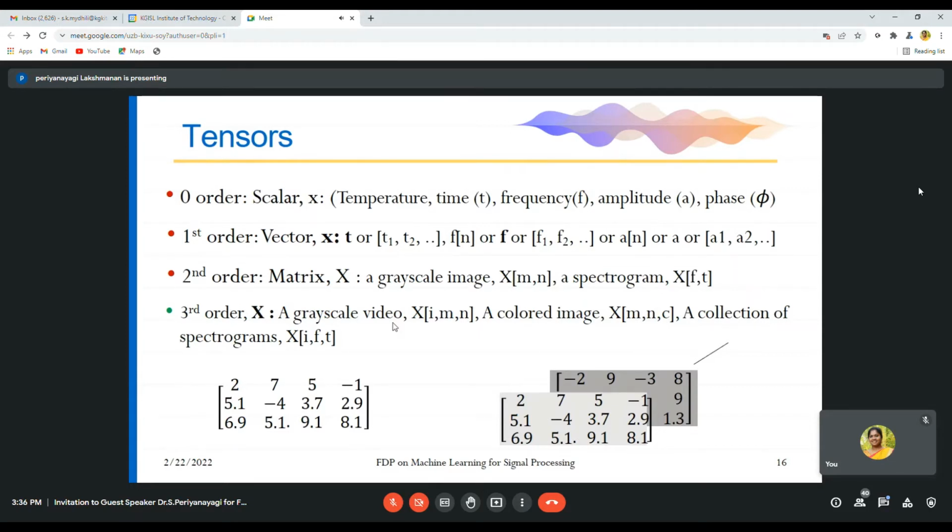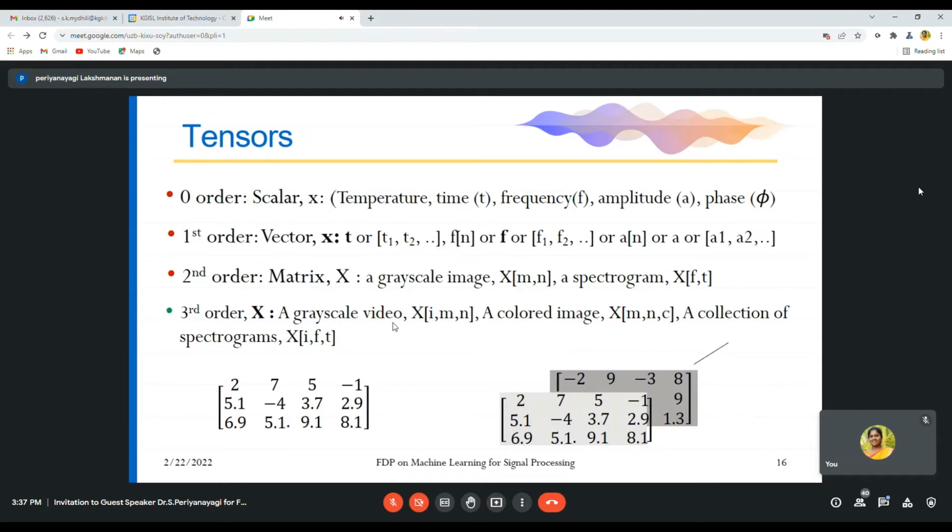So if it is a 0th order tensor, it is represented as a scalar. So temperature, time, frequency, amplitude, phase, these are all scalars. If we go with first order tensors, it is a vector, that is, a set of times, frequencies, phases, amplitudes can be represented by first order tensors.